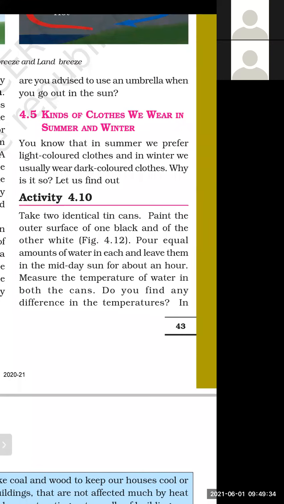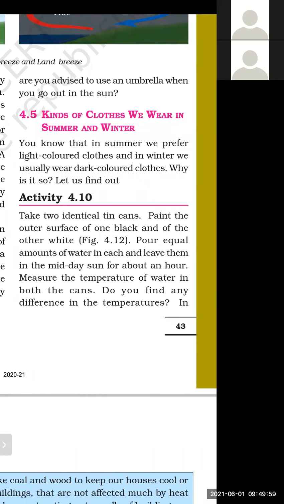And this is also the main reason why we wear light color cloth in summer and dark color cloth in winter. Okay, now relate this activity to our daily life situation. Students, you just have to relate every situation of your daily life with this kind of activity.